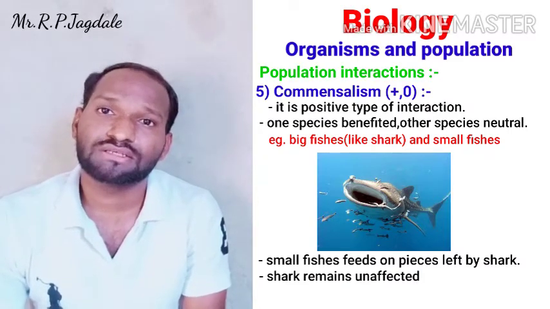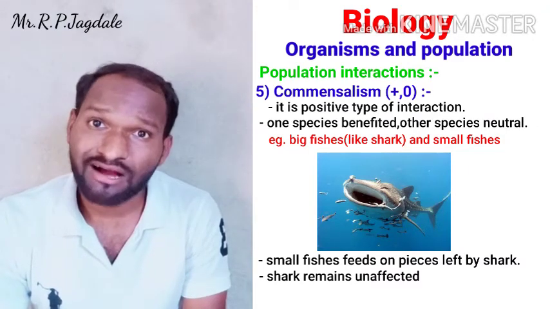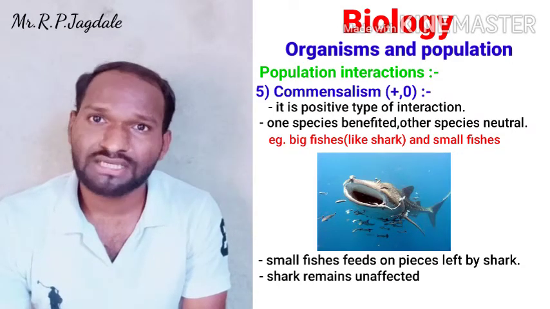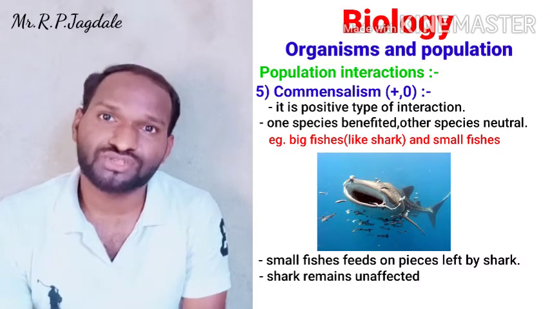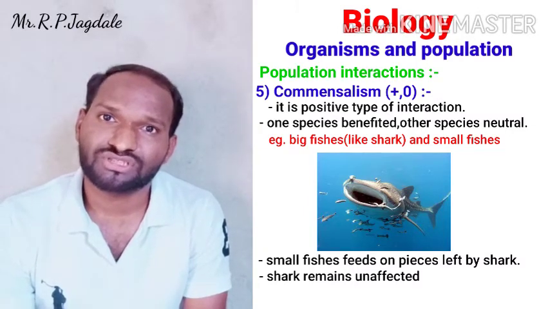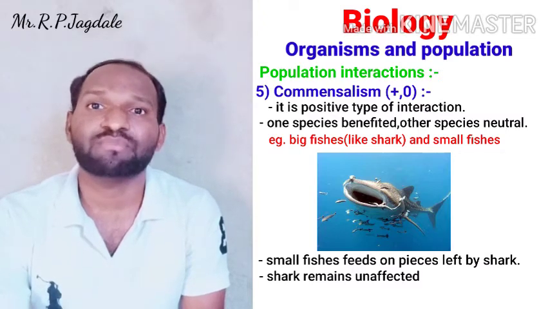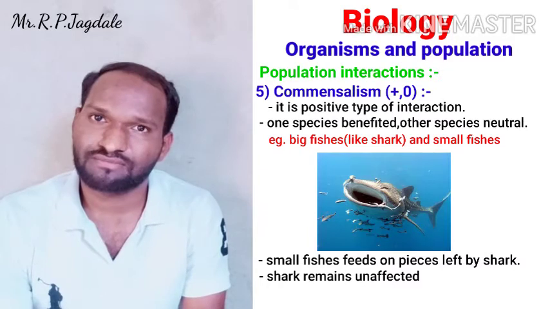But does the shark have any effect? Can it be harmed? No, because whatever it wants, it eats, and what remains goes outside and is caught by the small fishes. So small fishes get benefited and the shark remains neutral. That is called commensalism.